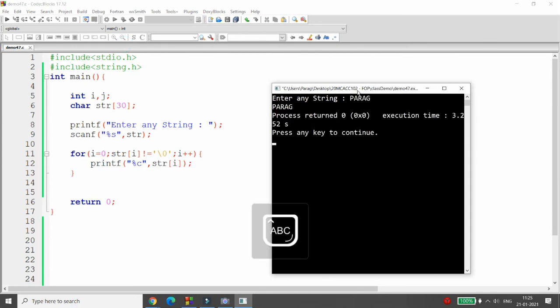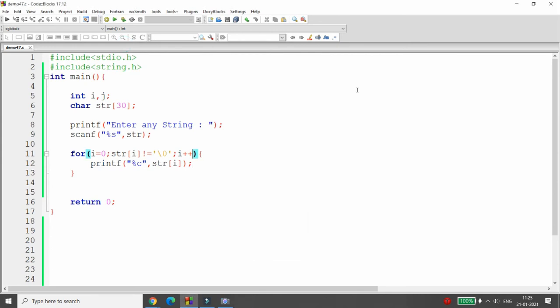For example, if I am writing Parag, then I will get Parag, right? Now I want to get the reverse. So whenever you want the reverse, you can write here j is equal to strlen of str minus 1. So what happened? One pointer is starting from the first, another pointer is starting from the last. One pointer is working forward, another is working in reverse.